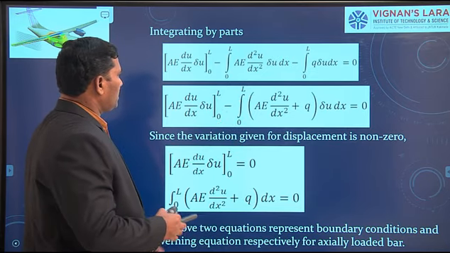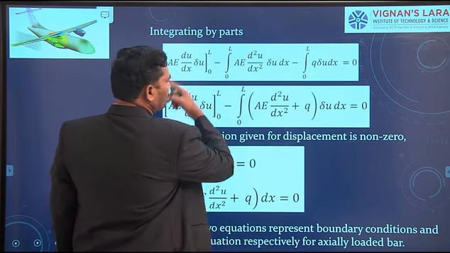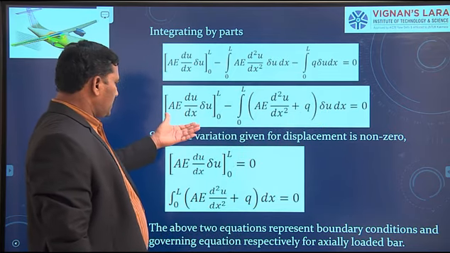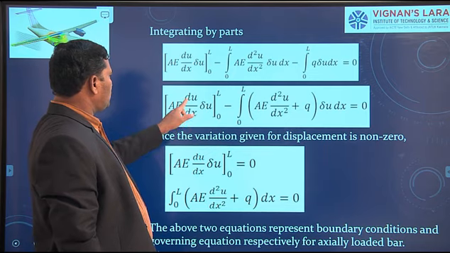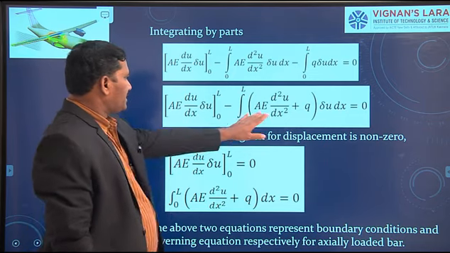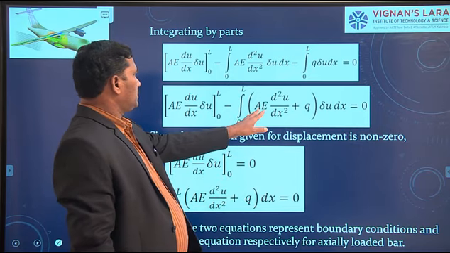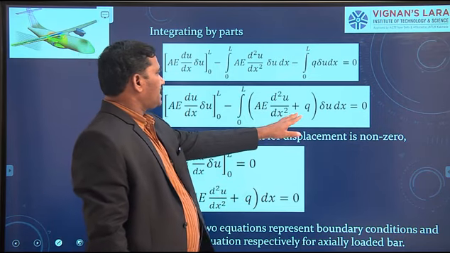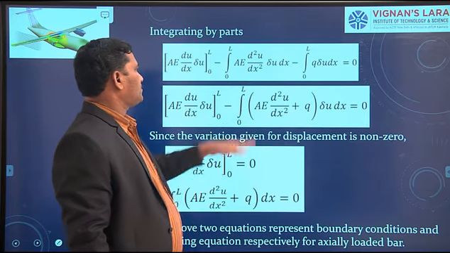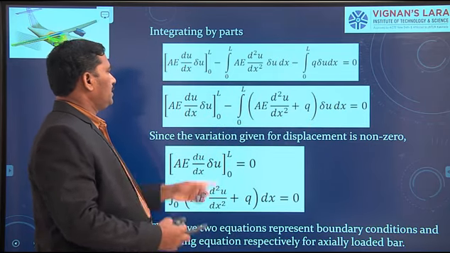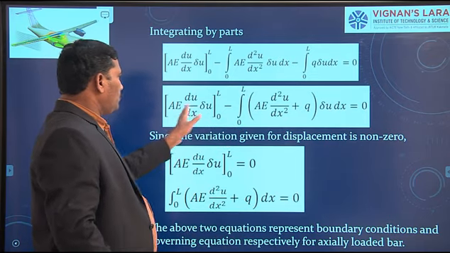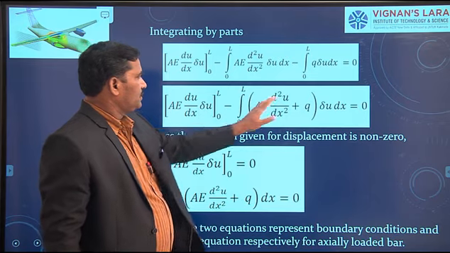Okay? Now, on the left hand side of this equation, we have two terms. So this is the first term, AE into du by dx into delta u. And the second term is the integral of A into d square u by dx square plus q into delta u dx, as x varies from 0 to L. We have two expressions here.